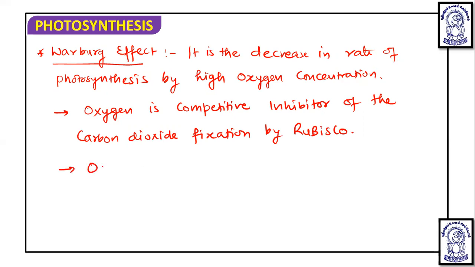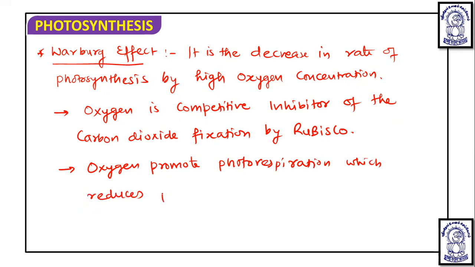So oxygen promotes photorespiration, which reduces photosynthetic output. Okay, so that is what we can say about photorespiration.